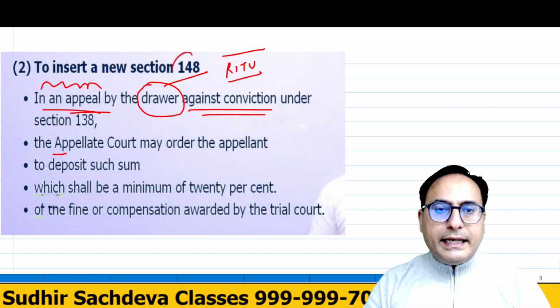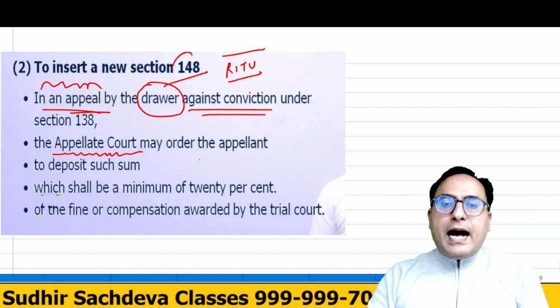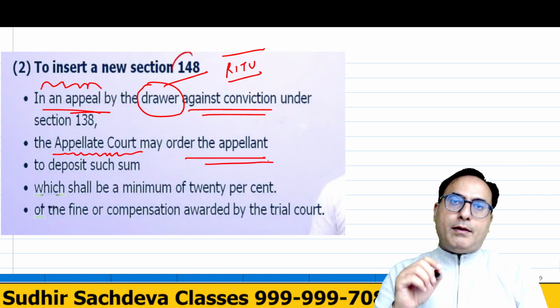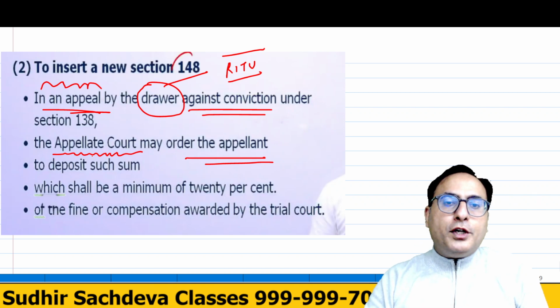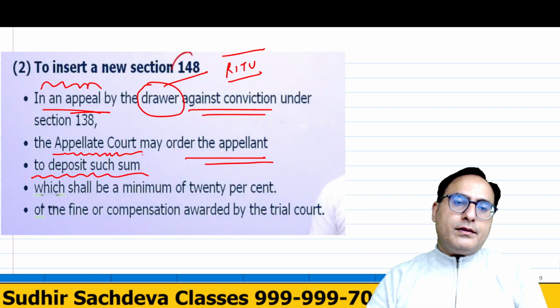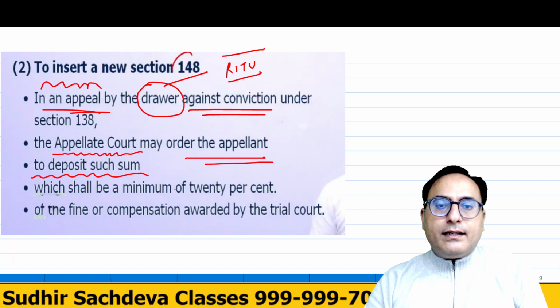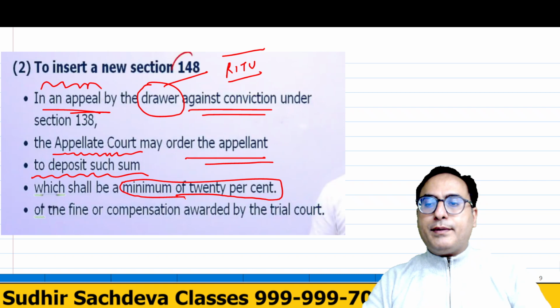Now the appellate court will say, okay, we will hear your appeal, but before you come here, you will have to deposit some amount as interim compensation, right? So again, this will be minimum 20%.